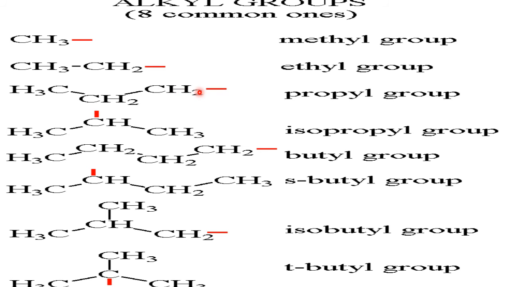It is normal, but this is special. Why? In this propane, H is removed from the end. Okay, so this is called normal propyl group. Because if all the carbon chains are in a straight chain, if one H is removed from the end carbon, whether you remove hydrogen from this end or this end, both mean the same, and that is called normal removal. So they are called normal propyl groups.